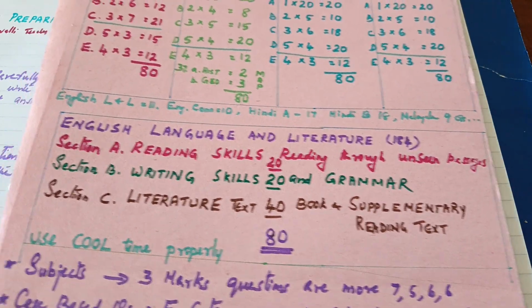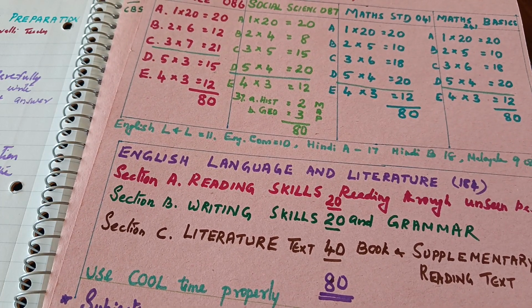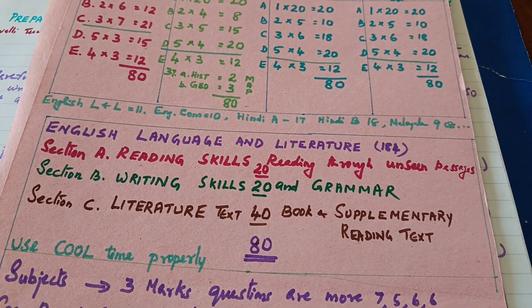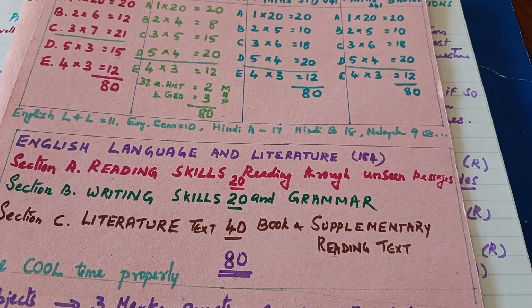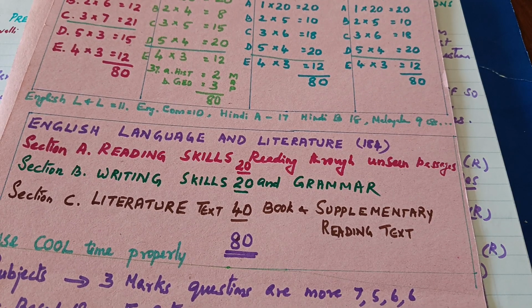And in English, while you calculate the 80 marks here, that is English language and literature: Section A, reading skills, reading through unseen passages. Section B, writing skills and grammar. Section A 20, Section B 20, and Section C, literature, 40 marks, supplementary reading text.